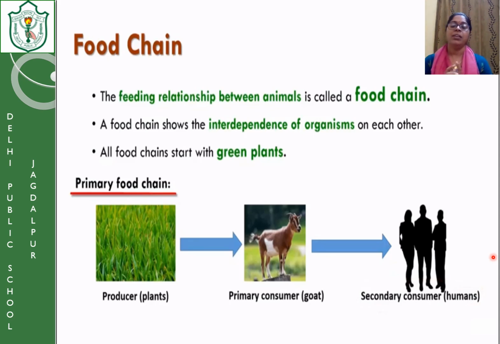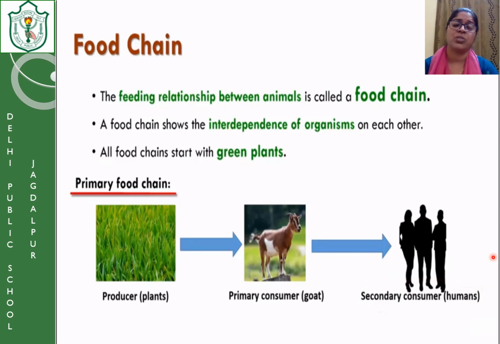One more thing. In the environment, we have a number of food chains available because we have so many organisms. When these food chains are present in the environment, they are interconnected to each other. Such interconnected food chains form a food web. This is a new thing for you which is not in the chapter. So what is a food web? A food web forms in the environment when a number of food chains are interconnected.